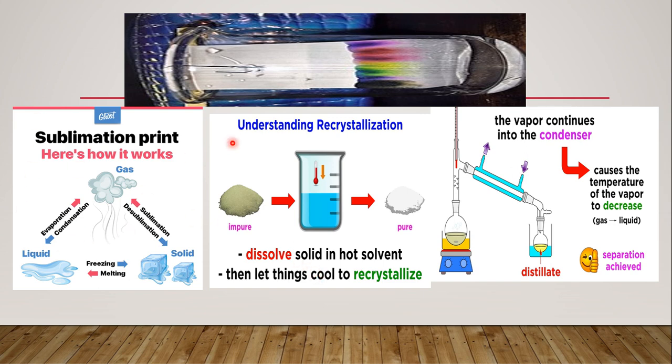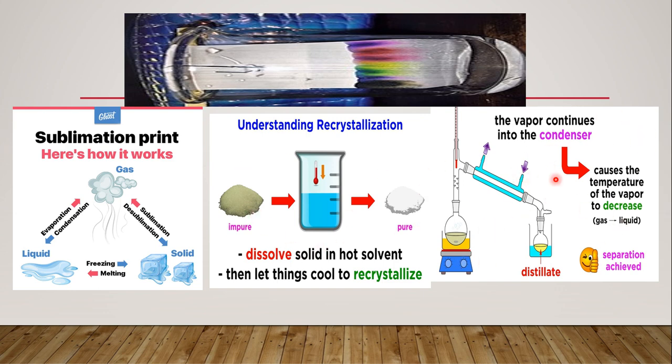So as you can see here in the image, sublimation, which you very well know, is the conversion of solid directly to gases without getting converted into the liquid form. So that is also one of the methods of purification. Understanding recrystallization: in the case of recrystallization, with a selected solvent, the impure compound is solubilized at hot temperatures, and it is crystallized out at lower temperatures. So this is also a method of purification.